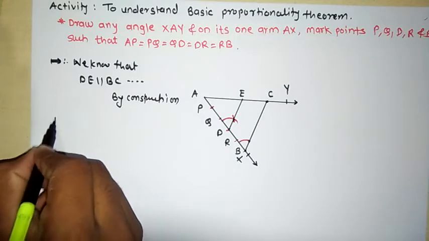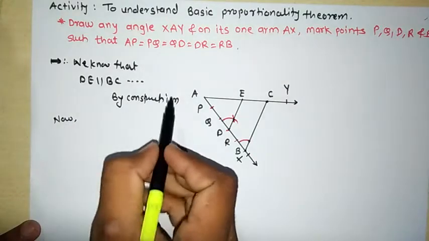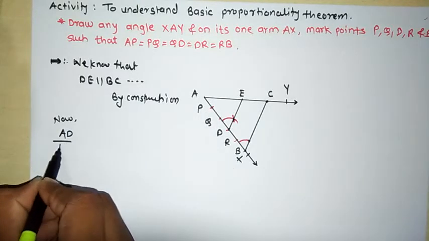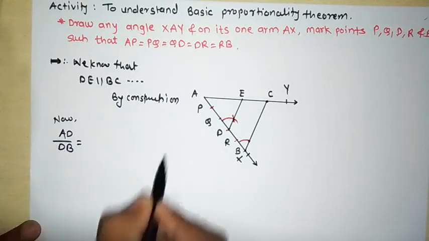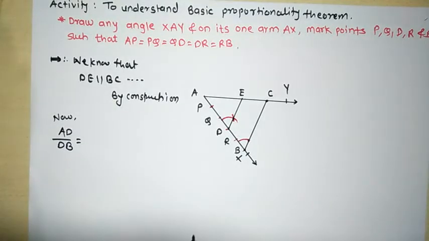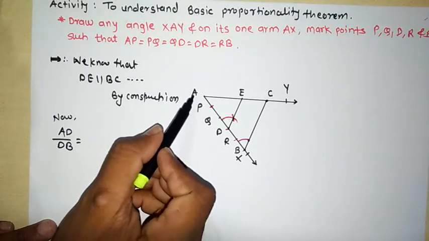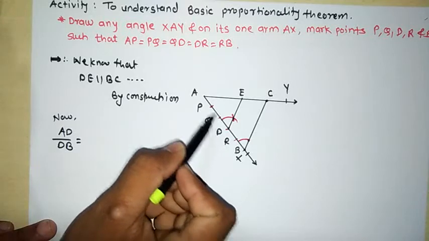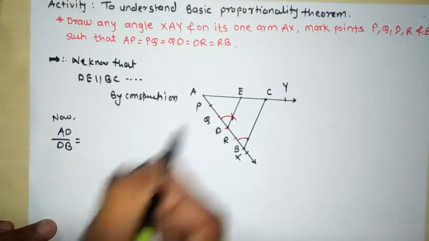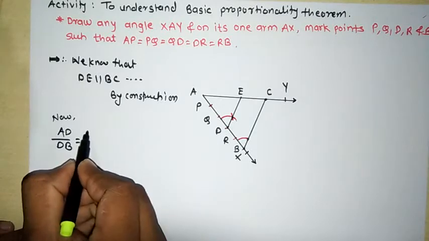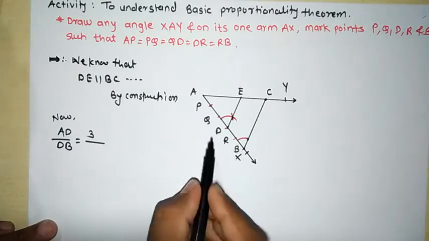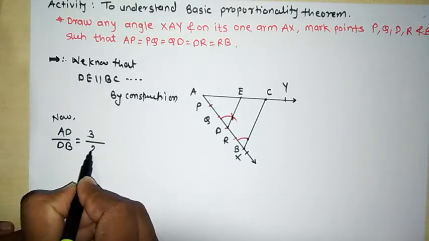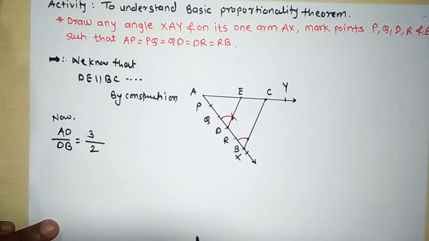Now see here, what is AD divided by DB equal to? AD by DB ratio. How many parts will AD be? Look at the whole arm, how many parts will it be? AD is, this is the first part, this is the second part, this is the third part. AD is 3 parts, a distance of 3 units. I will assume one part is equal to 1 unit, therefore AD will become 3 units divided by DB. What is the distance of DB? Check here, 1 part, 2 parts. There are 2 parts, therefore it will become 2 units. We got AD by DB is equal to 3 by 2.